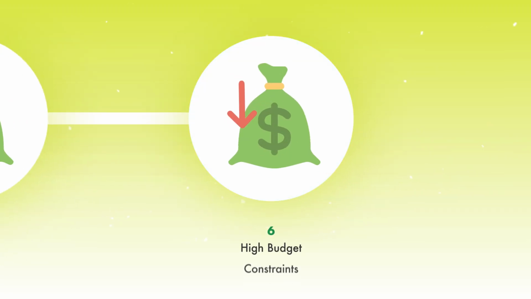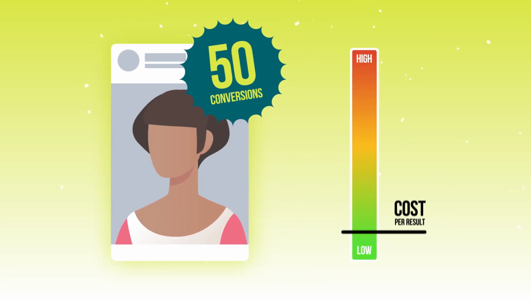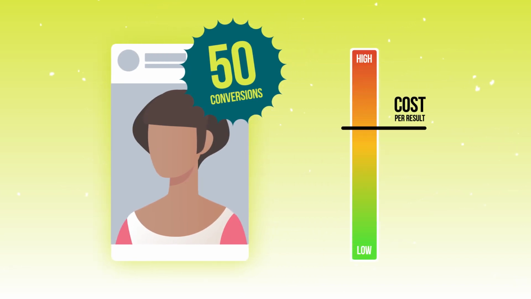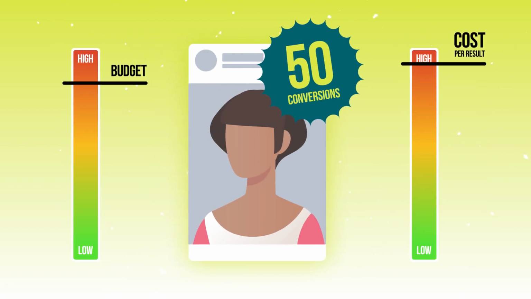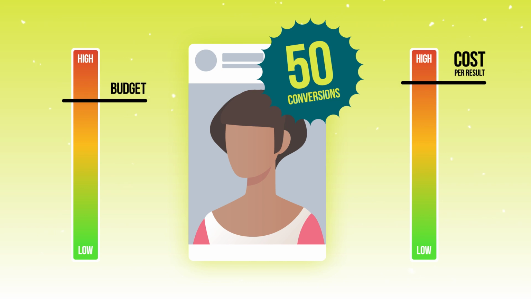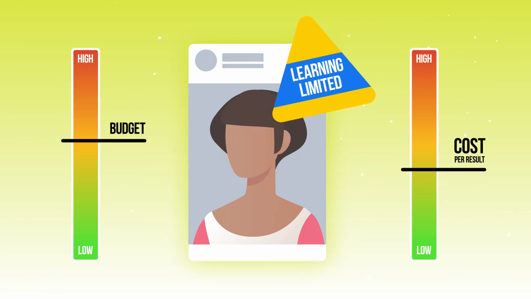And what if your account just doesn't respond well to high budgets? I've seen this more times than I can count, where setting a budget at 50 conversions per week only makes the results more expensive. It doesn't actually get you more results for the budget. So this is where you're going to do a little bit of experimentation. What I recommend is starting with that calculation, setting your budget at the suggested 50 conversions per week per ad set, seeing how that does for your account. And if the results are a little bit higher, more expensive than you like, try bringing that budget down. It may mean that you go into learning limited, but it might also mean that Facebook spends your budget a little bit more appropriately.